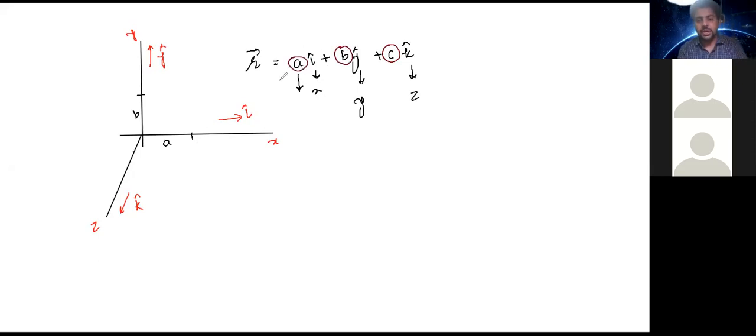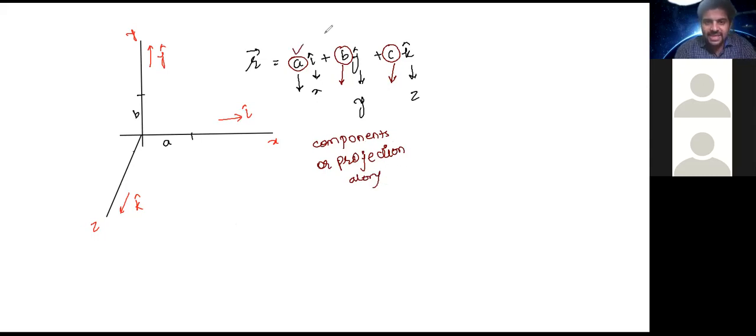So basically, I split the vector in terms of its components, and these will be called either components or projections of a vector, along the respective axis.